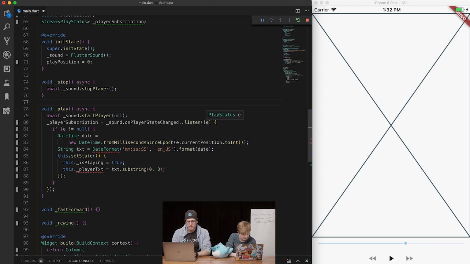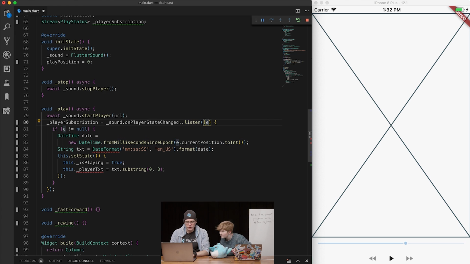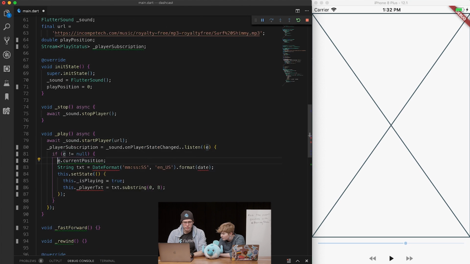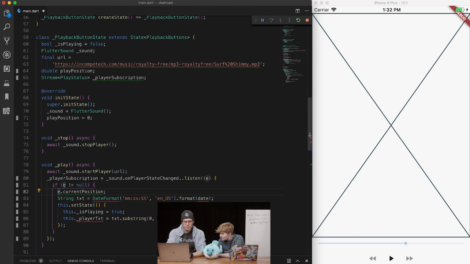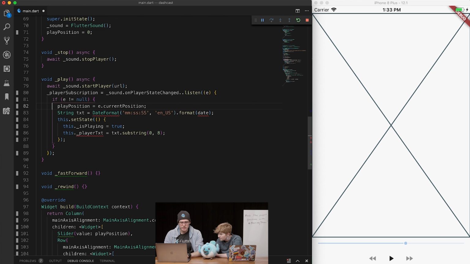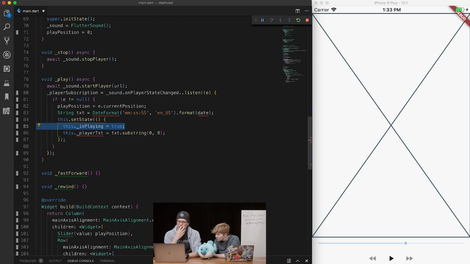So this is our player status, which is E for some reason. If E is not equal to null, then we have current position, which is a double. So we can just lop all this out. And we can do play position, and that probably should be underscore play position, but we have access to that. We've got some things here, like we already have this is fine. We don't need any of this at the moment.